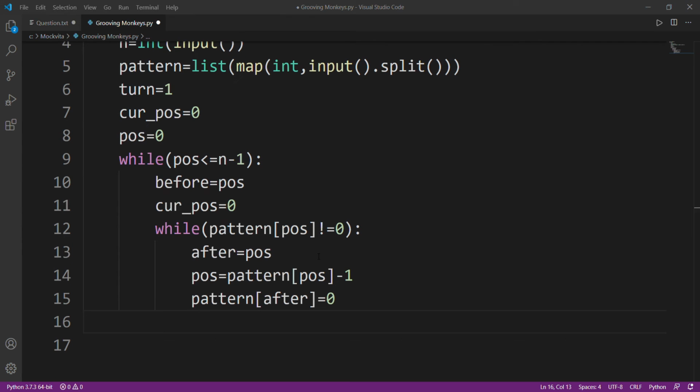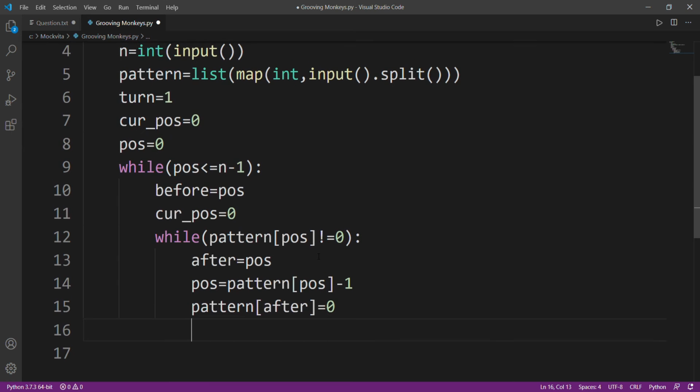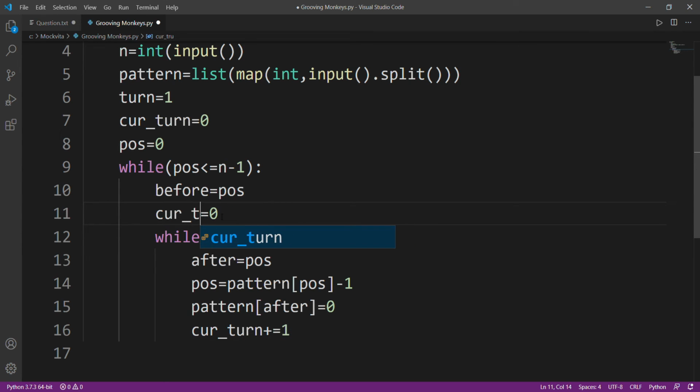So pattern of after will be equal to 0, and I'll just mark this current position, not position, it shall be current turn. Naming is a little bit important. Sometimes I take care of it, sometimes I don't. It's all on my mood. Okay, so the current turn will become 1, because it will count how many turns I have taken, 1, 2 or 3, whatever it is.